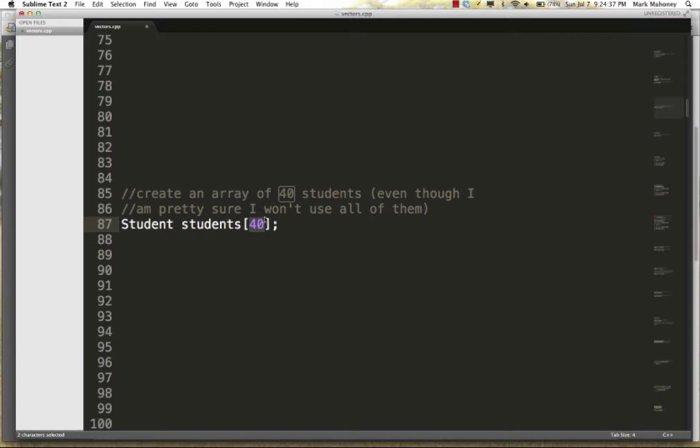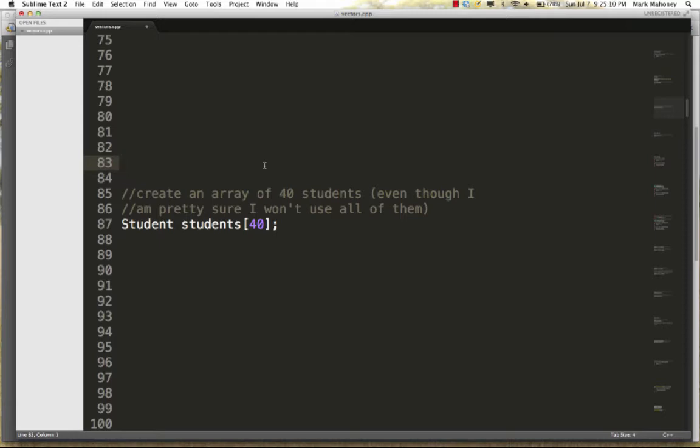And I'm choosing 40 pretty much certain that I'm not going to use all 40 of them. So it's pretty common for me to have a class with maybe 8 students in it. Okay, but I'd still have to kind of program for my worst case scenario. And in this scenario, I'm only really using maybe 20% of the elements in the array. And I'm wasting 80% of the memory set aside for that array if I have a class with 8 students in it. So this is not a good use of precious memory.